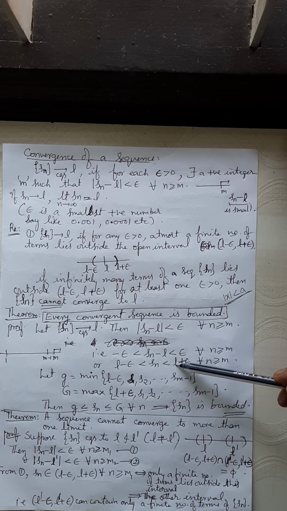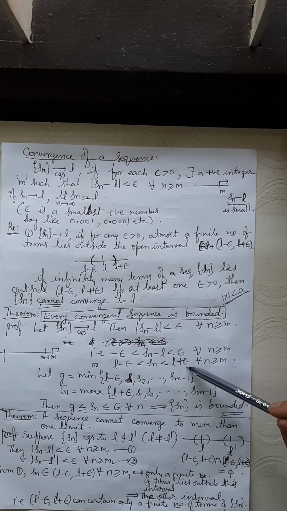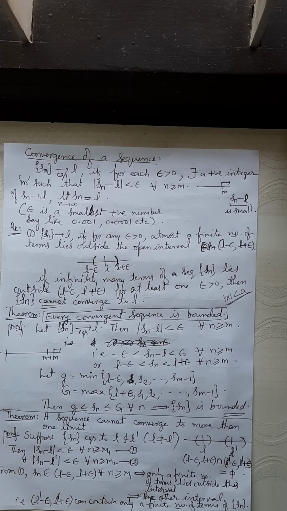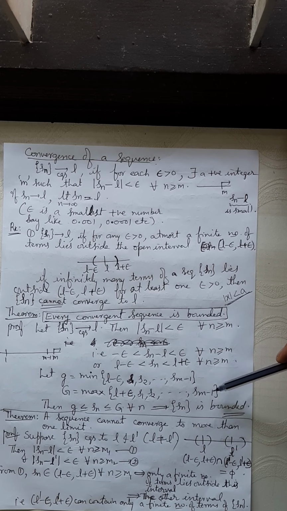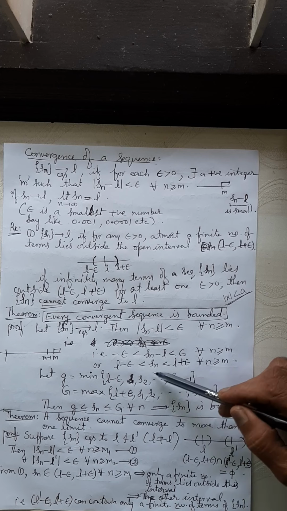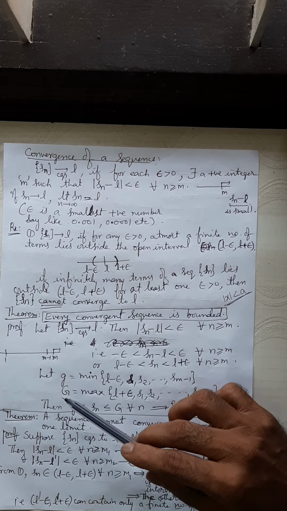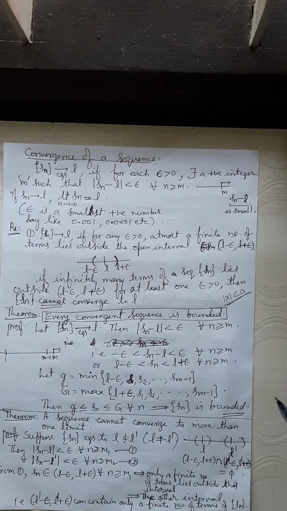See here, L plus epsilon is to the right of the terms Sn. So L plus epsilon and the first m minus 1 values which are kept outside, that is S1, S2, up to Sm minus 1. Among these values, whichever is larger, call it capital G. Whichever is smaller, call it small g.